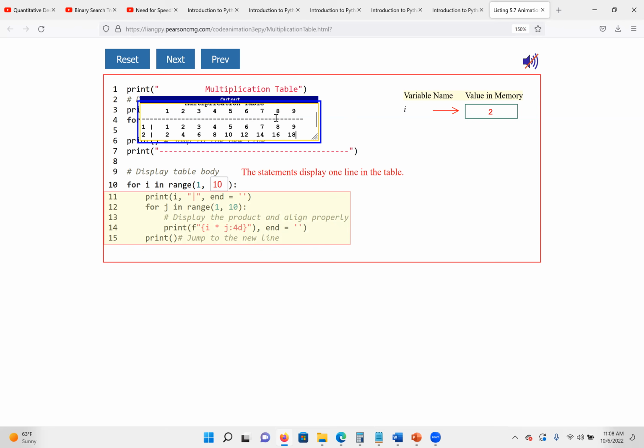The first one we get 1, 2, 3, 4. Why? Because 1 times 1 is 1, 1 times 2 is 2. So it gives us the same thing. Because anything we have outside the I, we are going to multiply it by the inside range from 1 to 9, because it is less than 10. So this time we are going to have 2 times 1, 2 times 2. So it's 2, 4, 6, 8, up to 18. We go up to 9. 9 means 18.